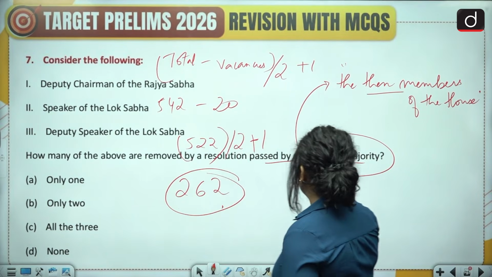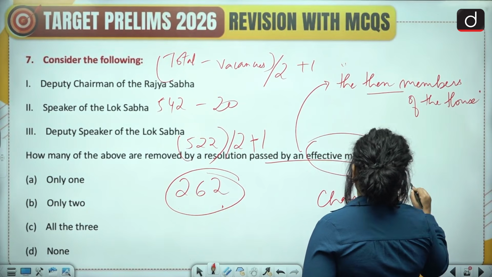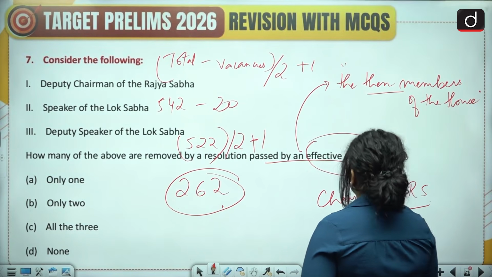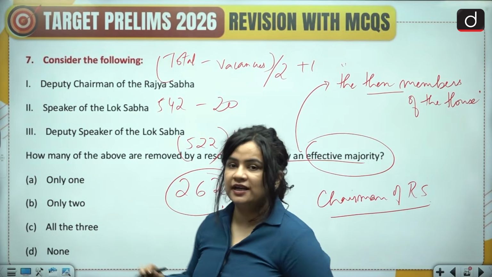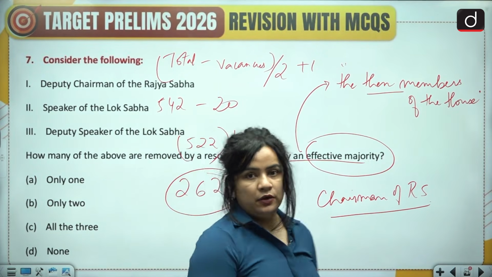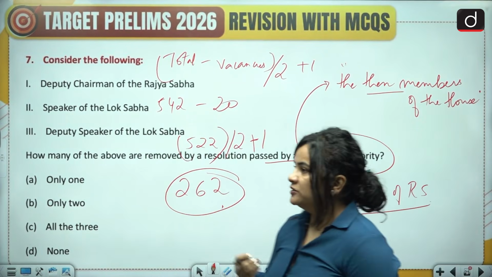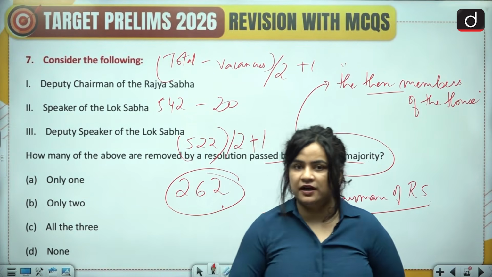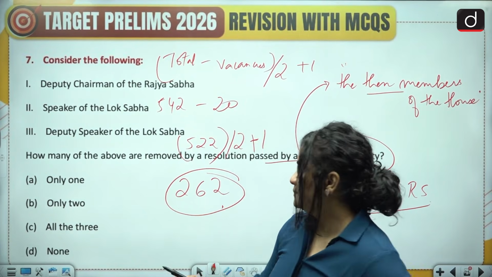First of all, the chairman of the Rajya Sabha is removed by such a majority. However, this decision has to be backed by the Lok Sabha as well. In the case of the chairman of the Rajya Sabha, if an effective majority is passed by the members of the Rajya Sabha, he or she is deemed to have been removed.